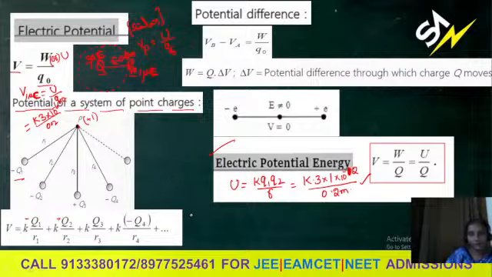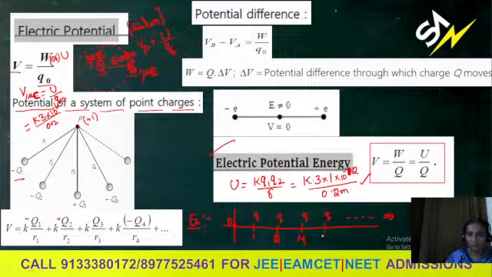Okay, let us discuss one example here. For example, along x-axis, this is origin. From the origin, identical charges, infinite number of charges. Let me say there are infinite number of charges. First charge is at 1 meter distance, it is 2 meter distance, it is 4 meter distance, next charge 8 meter distance, so on like that. Infinite number of charges are placed. Now I want potential at O due to system of charges.